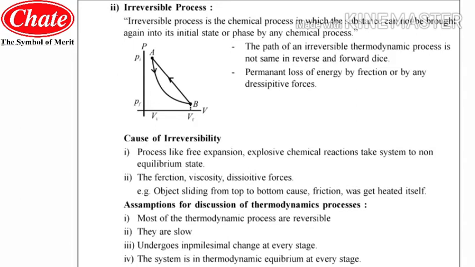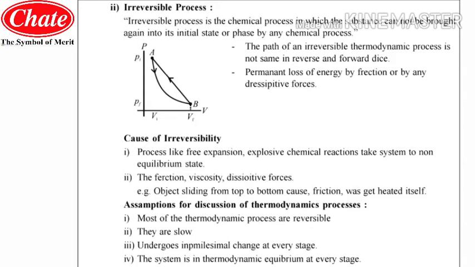That is one of the significant features of the irreversible process. Now students, we will be discussing the PV graph of the irreversible process. At the point A, you can see the pressure is PI, meaning the initial pressure, and as the path goes from point A to B, the pressure goes on decreasing and the volume increases continuously. So this is the first path followed by the irreversible process. And the second one is a straight line from B to A. So these are the two different paths.